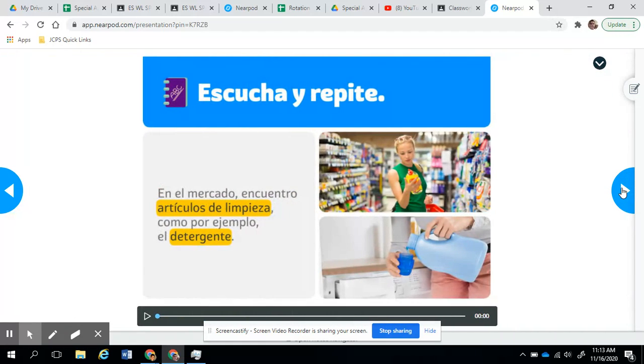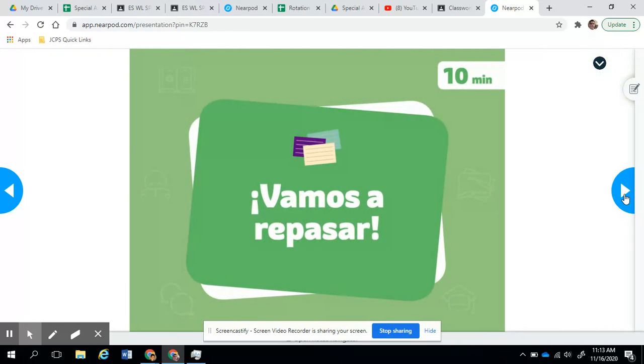Then I have en el mercado encuentro artículos de limpieza. Artículos de limpieza is cleaning supplies, like for example el detergente. Detergente is detergent, para lavar la ropa, to clean your clothes. Like el detergente, we have, for example, bleach, which in Spanish is cloro. Jabón, which is soap.